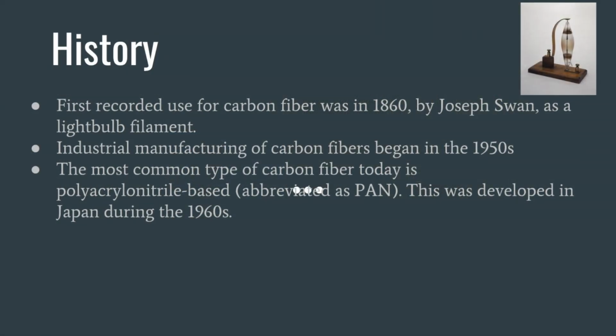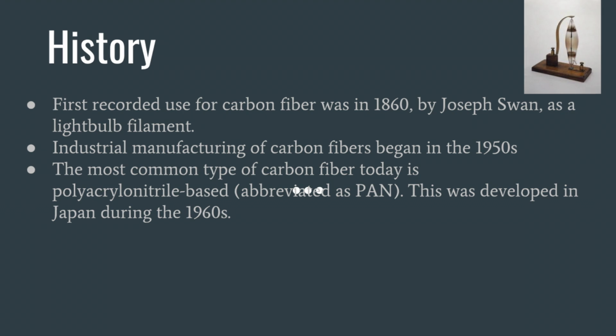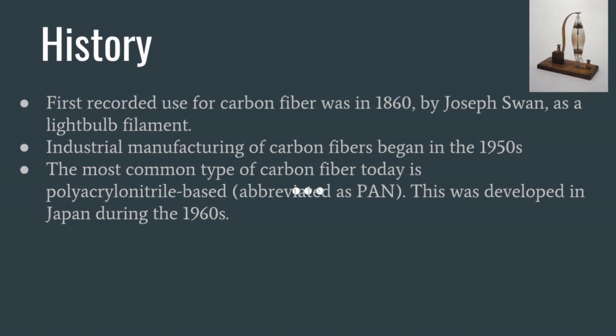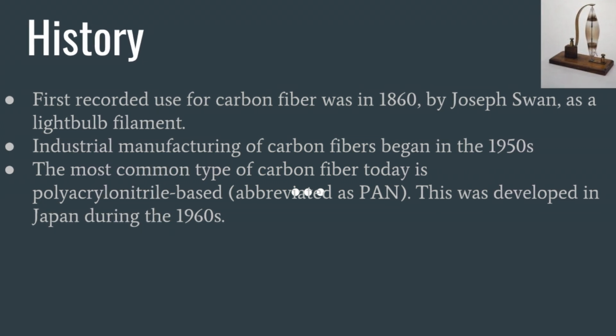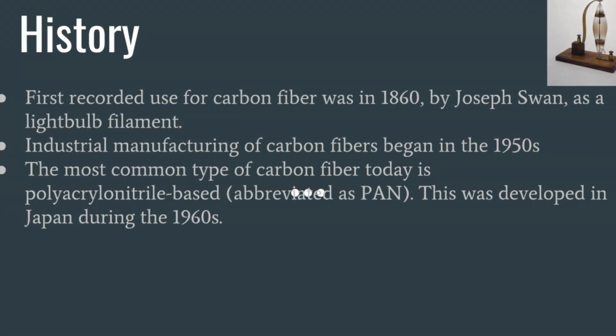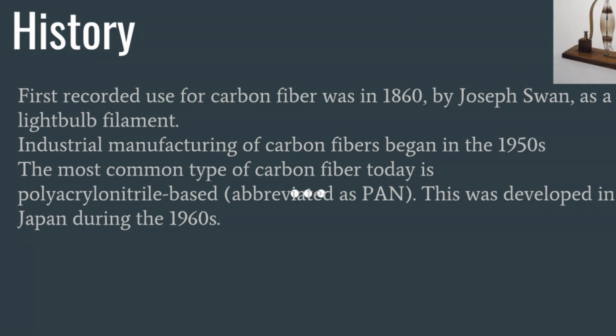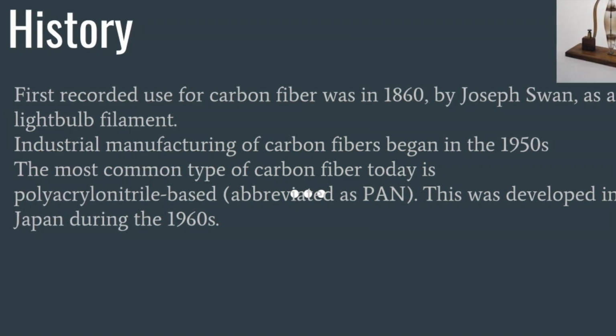The first recorded use for carbon fiber was in 1860 by Joseph Swan as a light bulb filament. Industrial manufacturing of carbon fibers began in the 1950s. The most common type of carbon fiber today is polyacrylonitrile base, abbreviated as PAN. This was developed in Japan during the 1960s.